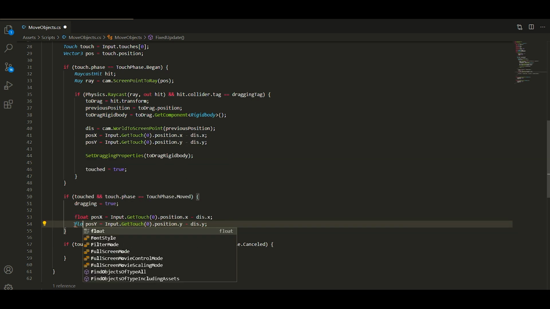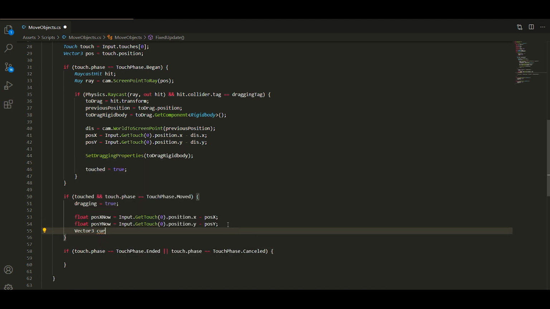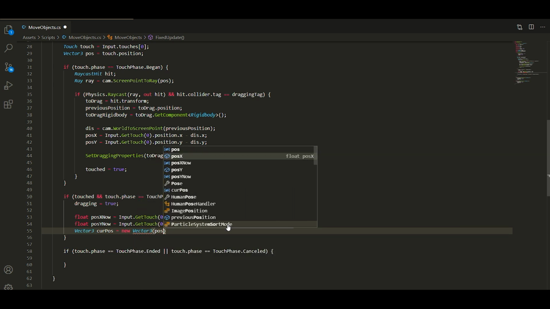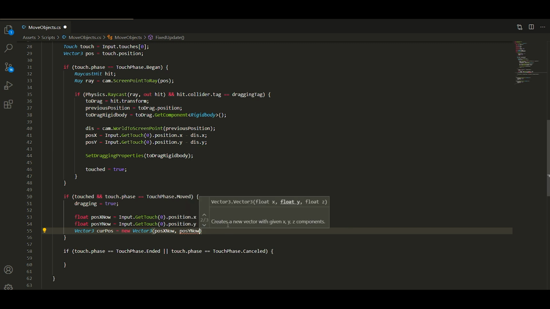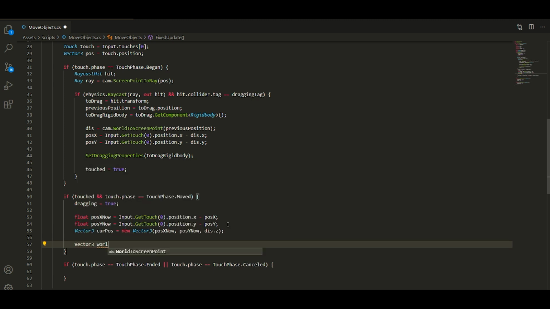calculate 2 new parameters of X and Y positions now, and calculate the new vector free of current position. Then we calculate the new world position.